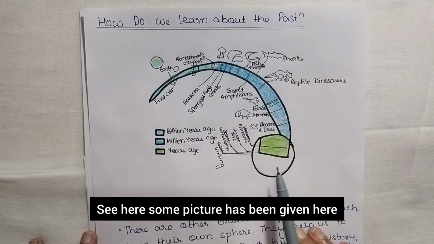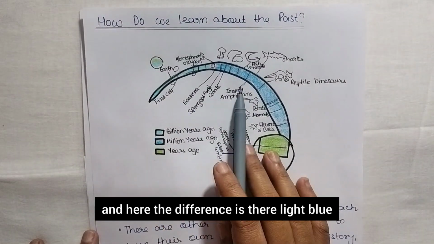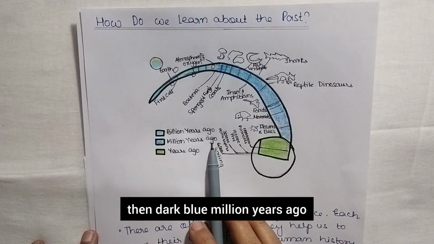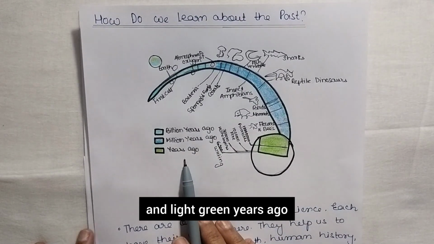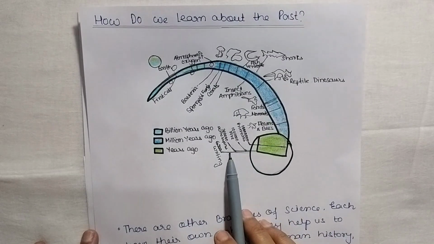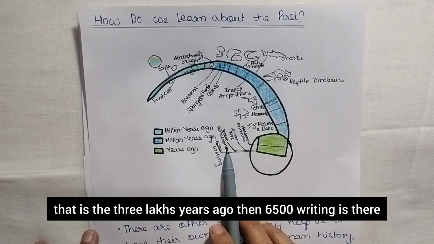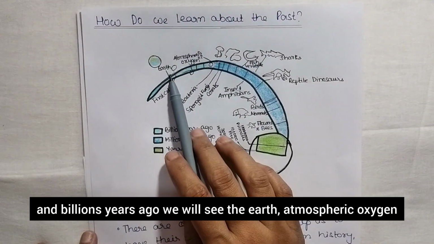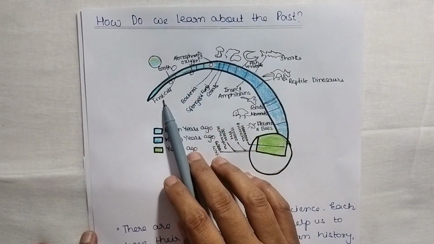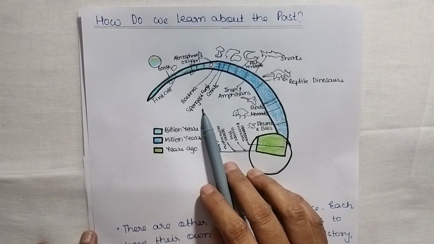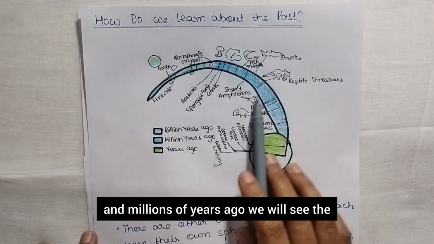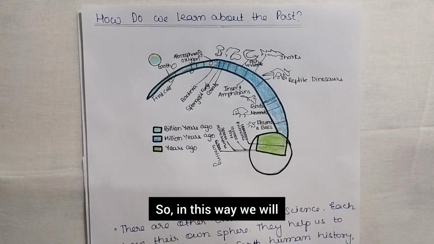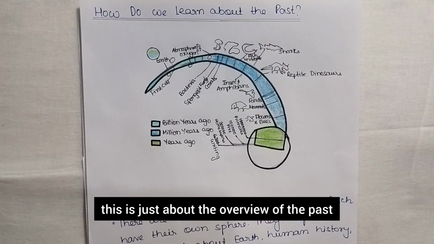See, here some pictures have been given, and here the difference is there. Light blue color indicates billion years ago, then dark blue million years ago, and light green years ago. In the years ago, we will find Homo sapiens, that is 3 lakh years ago, then writing 6500 years ago. And billions of years ago we will see the earth, atmospheric oxygen, then the first cell, bacteria, and millions of years ago we will see the sharks, reptiles, dinosaurs, insects, amphibians, right? So this is just an overview of the past.